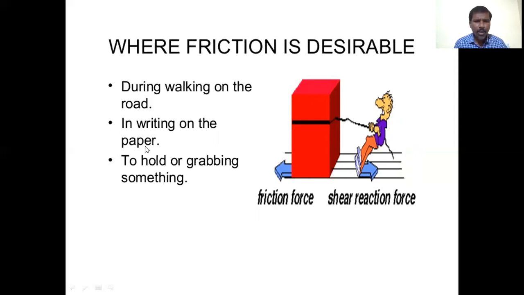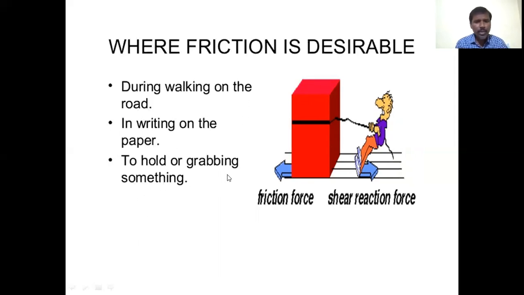In writing on paper, when we write using a pen, there must be friction between the nib of the pen and the paper. Then only it is possible, so friction is desirable.